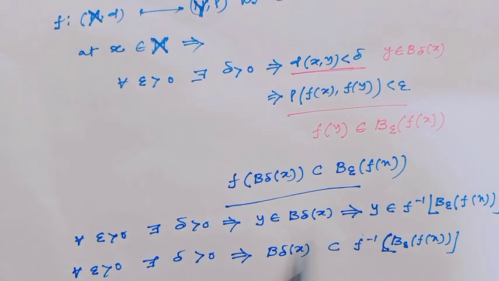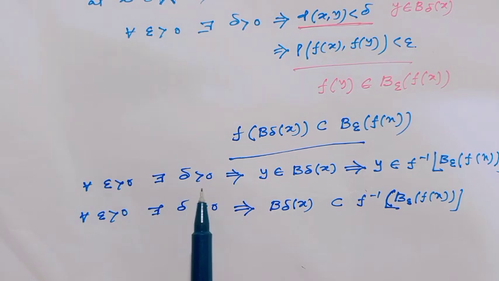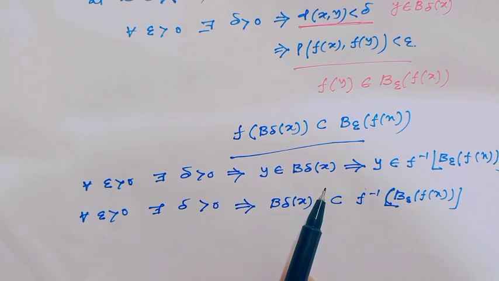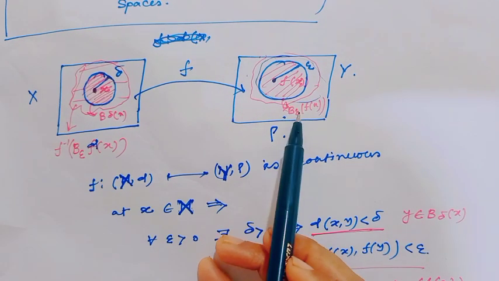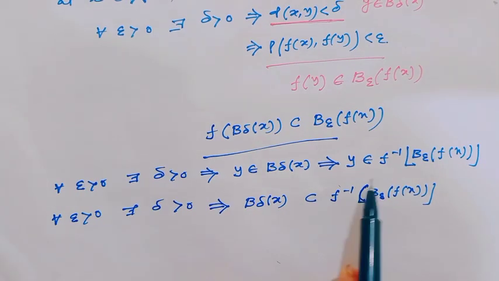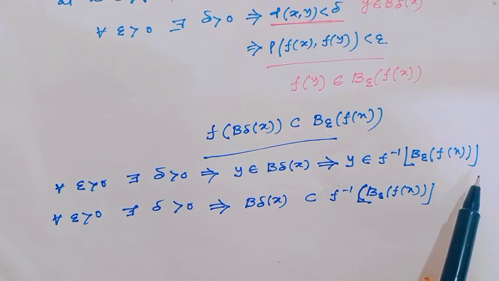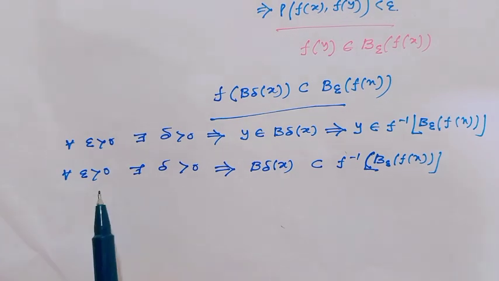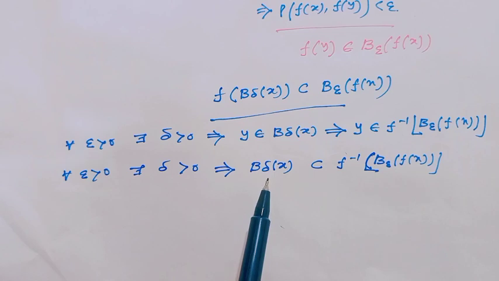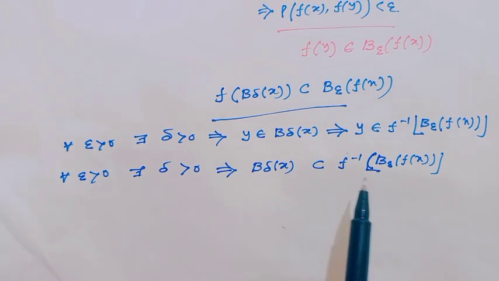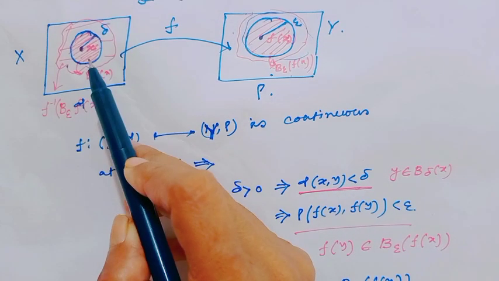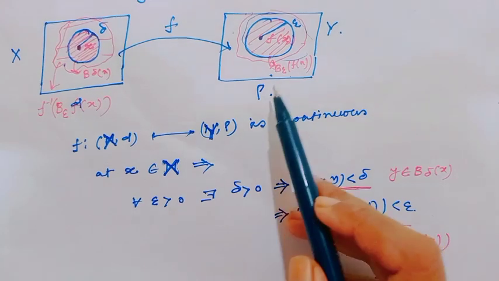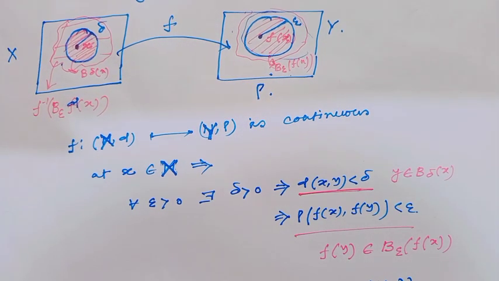And from this subset idea we can say for all epsilon greater than 0 there exists delta greater than 0 such that y belongs to B_delta(x) means y belongs to the inverse image of B_epsilon(f(x)). Therefore, B_delta(x) always contains f inverse of B_epsilon(f(x)). That means this ball always contains the inverse image of the ball B_epsilon(f(x)). This is the definition of continuity in metric spaces.